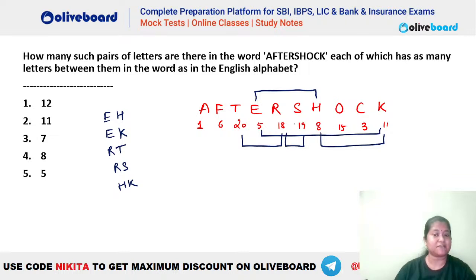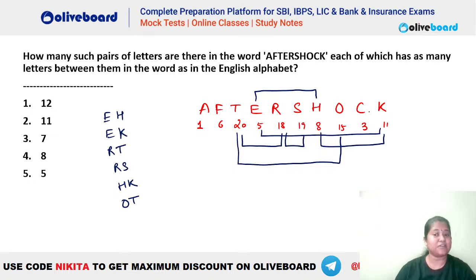15, 16, 17, 18, 19, 20. So yes, you can see 15 and 20. That is another pair, right? So we are getting O and T as well, right? Meditation 5 is not the answer because we have already got 6. So you can see O and T was one pair, 15, 16, 17, 18, 19, 20. So O and T is also a pair.